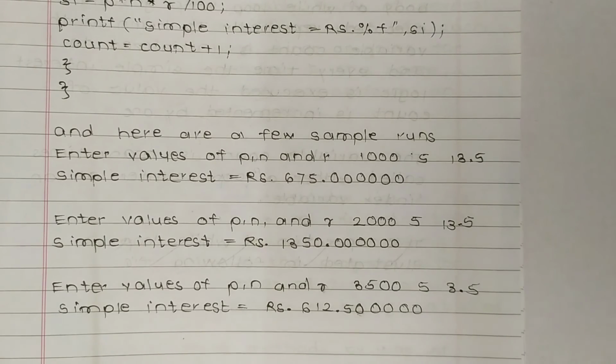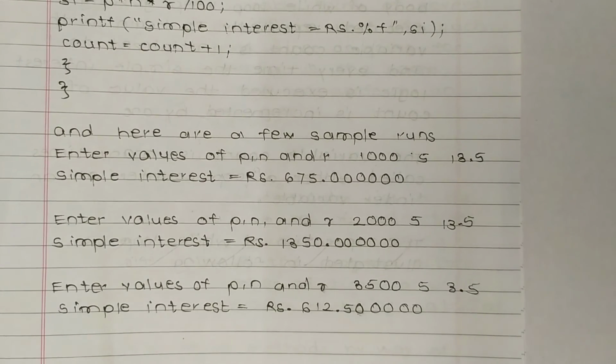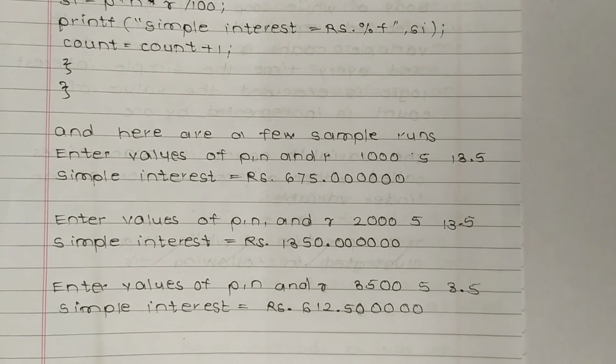Now we will discuss the output of this program. Here are a few sample runs. Enter values of p, n and r, so these are outputs. First we entered 100, 5 and 13.5 and we got simple interest of rupees 675. Now we again tried another input. We entered 200, 5 and 13.5. Now simple interest is rupees 1350.